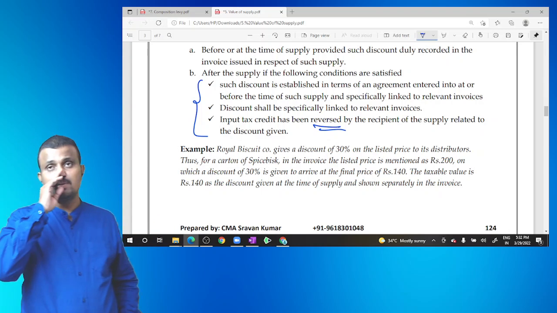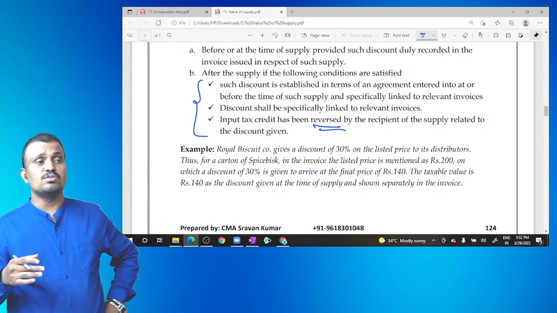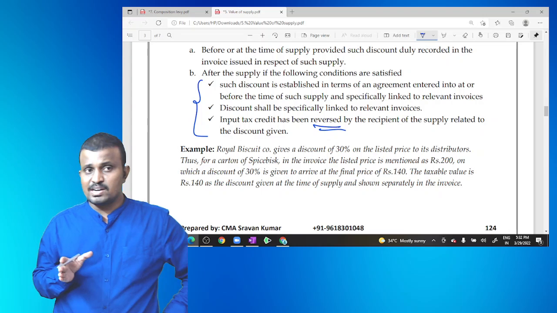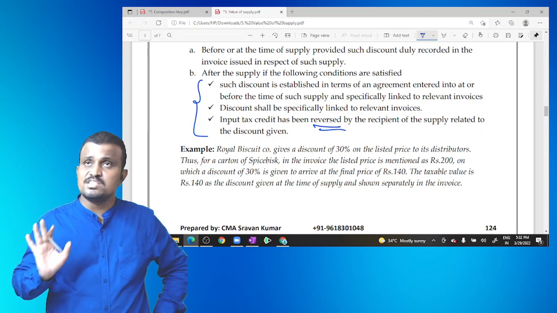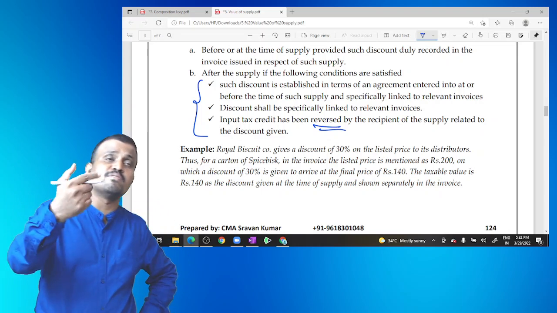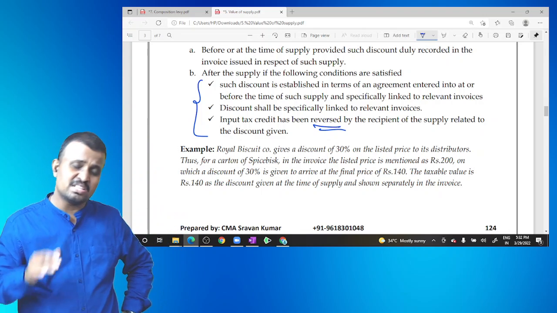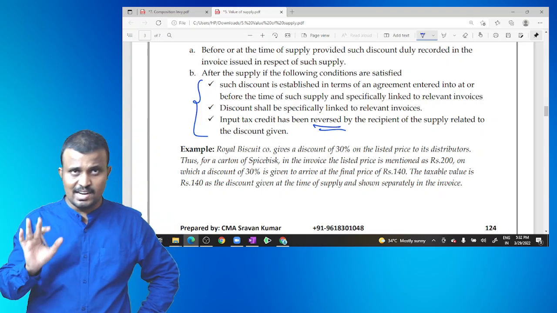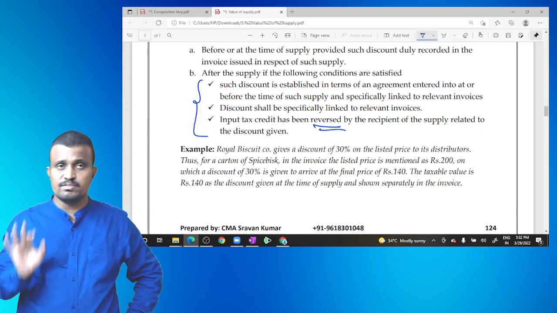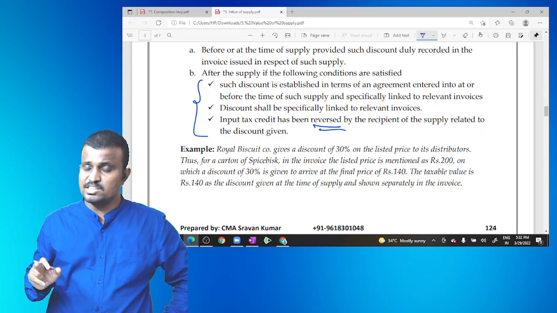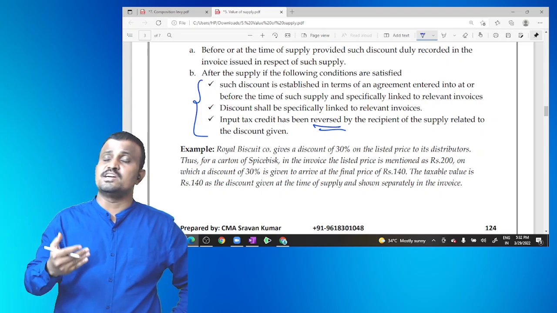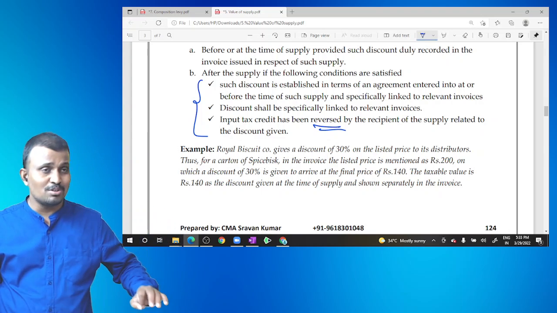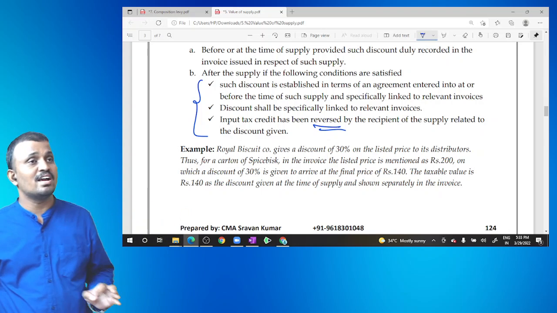Mr. A supplied goods to Mr. B, around 10 lakh worth of goods. On the date of entering into the contract, we have an agreement: if the party pays the amount within 30 days, we will provide a 20% discount. While supplying the product, Mr. B claimed the input tax credit completely on 10 lakh and he made the payment on the 25th day, which means the party is eligible for the discount. He paid after reduction of 20%, 2 lakh, so he paid only 8 lakh. So Mr. B is eligible to claim the ITC to the extent of 8 lakh only.